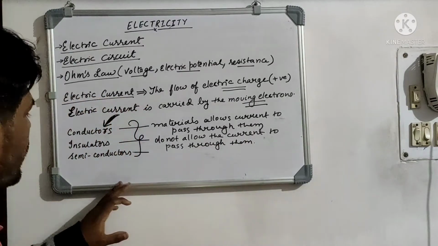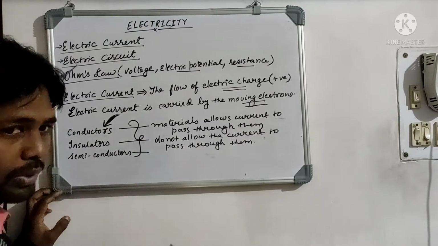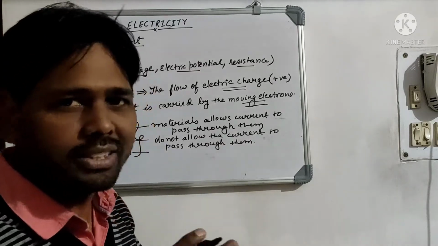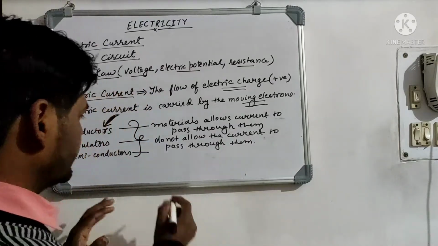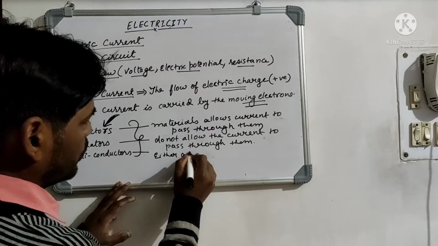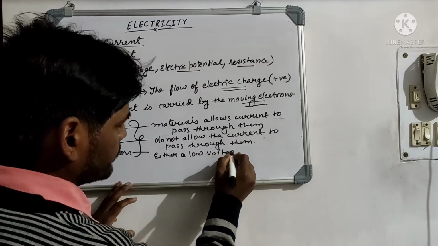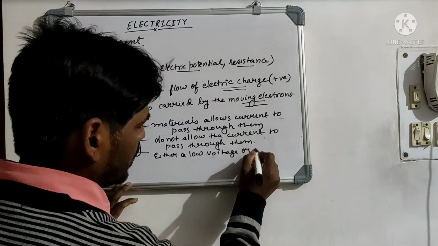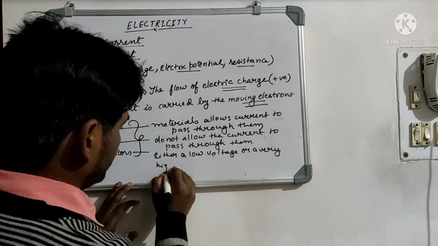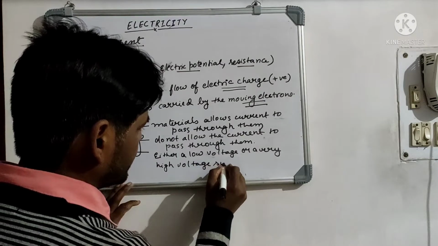Now, the semiconductors are very specific materials which allow the current to pass through them only under certain circumstances, that is either a low voltage or a very high voltage supply.